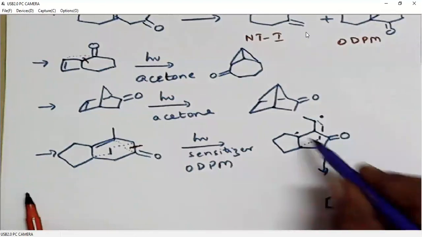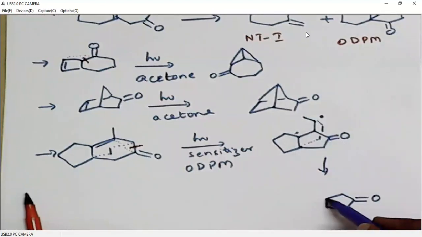Carbonyl, and these two will be involved in bond formation. So we are generating a 3-membered ring here.